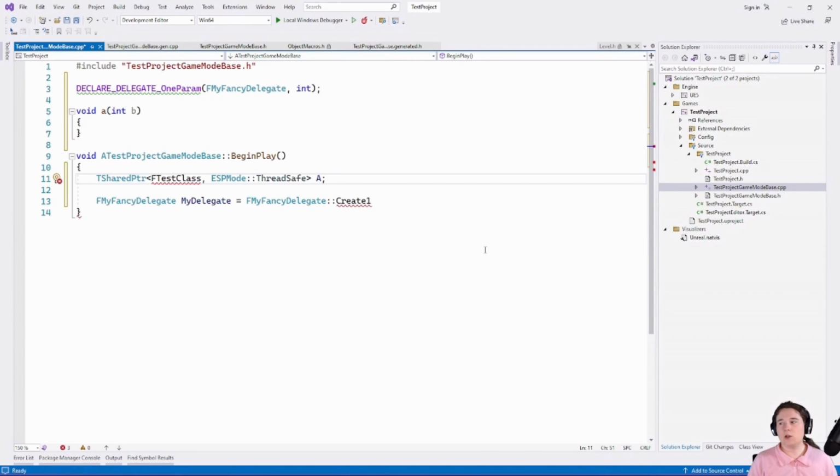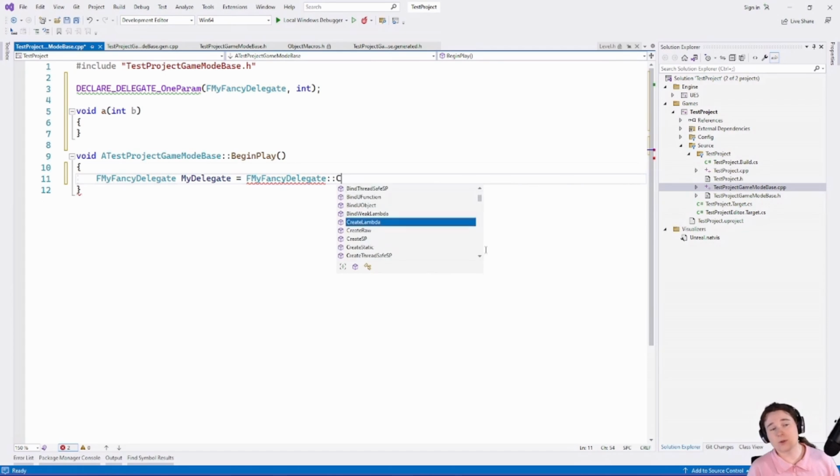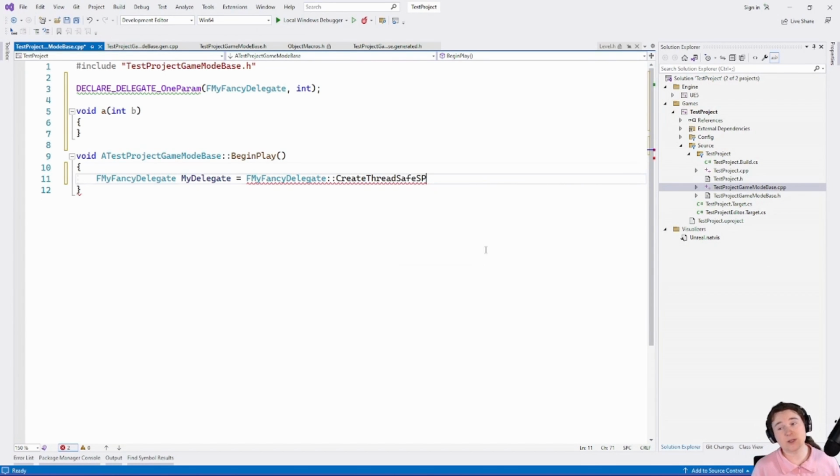You will see this a lot in the online subsystem APIs because there are lots of network calls. The Steam online subsystem, for example, does everything in the background on the background thread, so you'd see thread safe there quite frequently. That's just something to note. So if your object is stored in a thread safe shared pointer, then you need to use CreateThreadSafeSP.